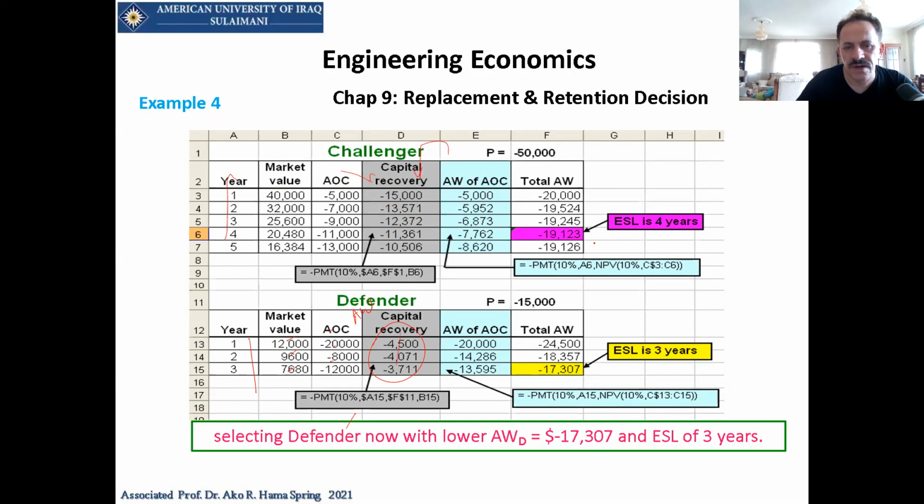And how to find the economic service life? The minimum of these values will be the economic service life, and here will be the economic service life. So for now, selecting the Defender with the lower annual worth, the annual worth for the Defender will be 70,000, which will be the best over 3 years. Any question?